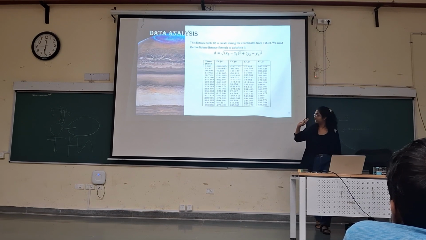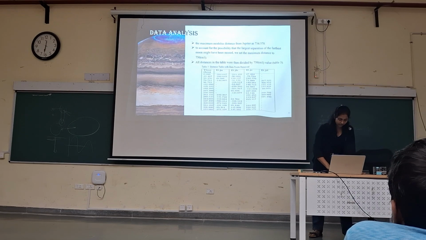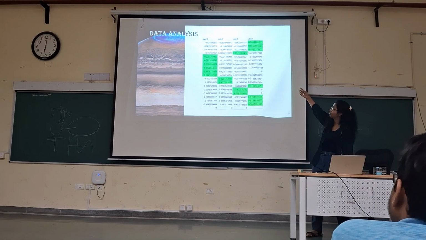To compensate for this, we are going to add 30 to 50 pixels more to the maximum distance, and we are going to divide every number by 750 of moon width. After we divided every number, we can see all this range is between -1 to +1.